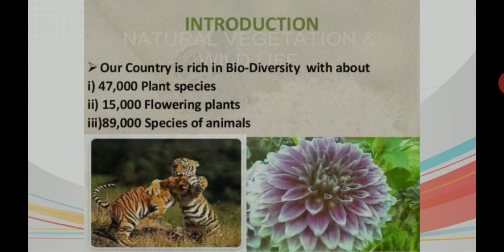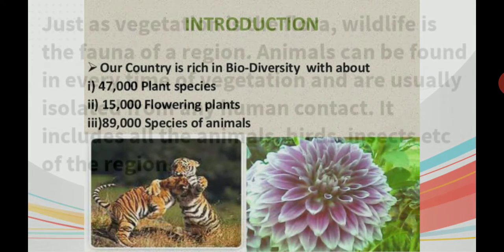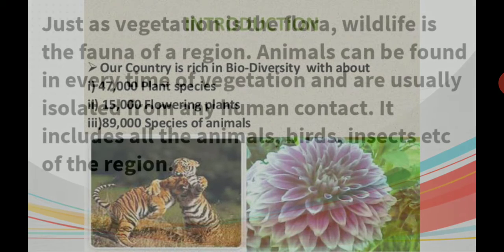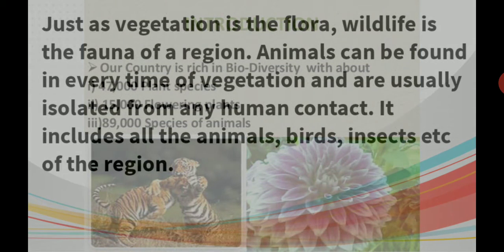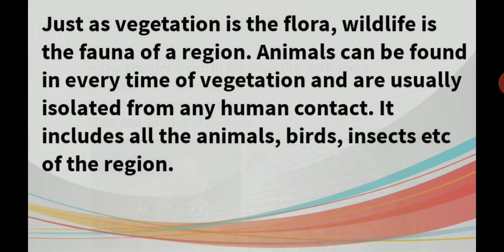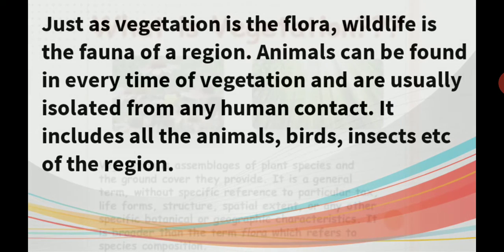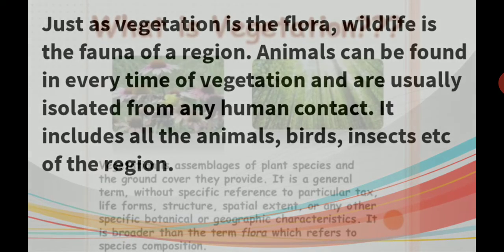Our country is rich in biodiversity, with about 47,000 plants, 15,000 flowering plants, and 89,000 species of animals. Just as vegetation is the flora, wildlife is the fauna of a region. Animals can be found in every type of vegetation and are usually isolated from any human contact. It includes all the animals, birds, insects, etc. of the region.